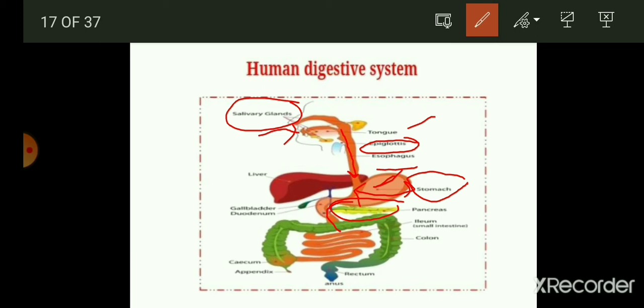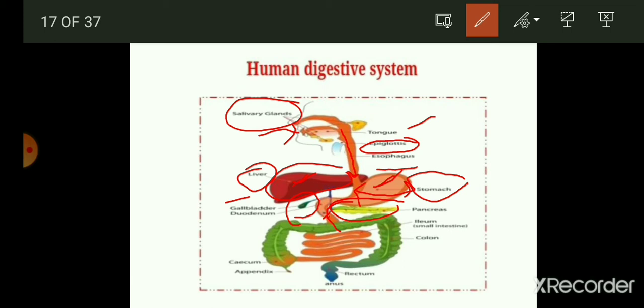Thereafter, you can see there is a lobe-like structure that is known as the liver. The liver produces the bile juice which is stored in the gallbladder. As you can see here, this is the small sac-like structure in which the secretion of the liver is stored. The liver produces bile juice, and that is stored in the gallbladder region, and whenever it is required by our body, it will be released from the pancreatic region.